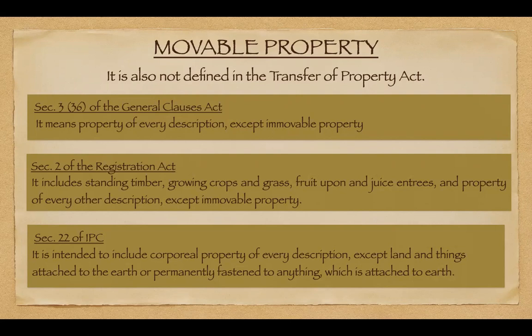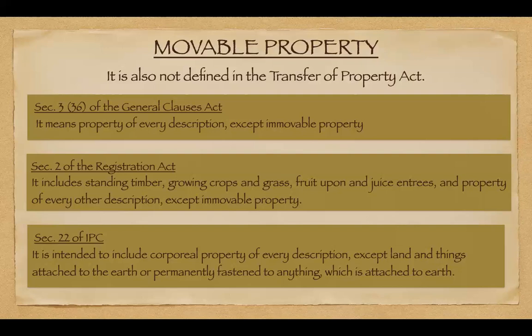But the thing here is that we are using the fruits. Say mango, from a mango tree we pluck the mangoes. So we can pluck the fruit, move it to some other place, or we can sell it. So that is the reason these are considered movable properties rather than immovable properties. Only these are the exceptions: growing timber, growing crops, grass, and even fruits. Okay, is it clear? Movable property.